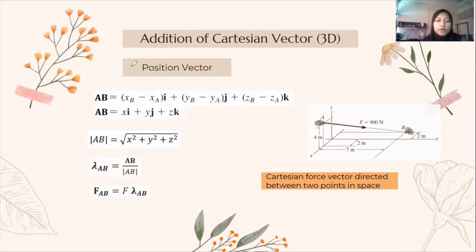Next, the last case for 3D is position vector, which is in situation 3.